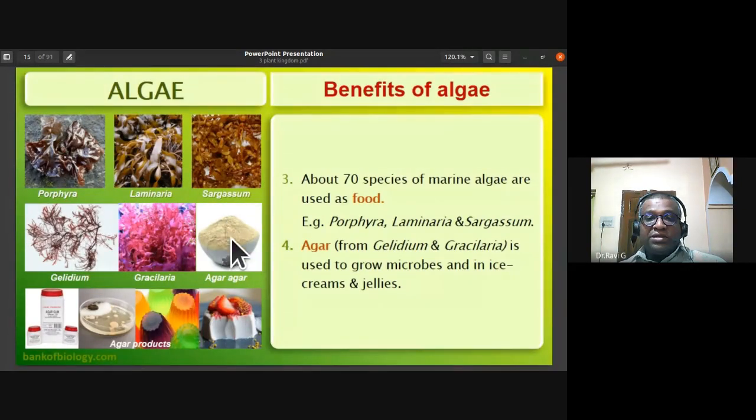This agar is utilized for the preparation of culture media, to grow microbes in microbiology labs. It is also used for preparation of ice creams, where crystallization is avoided, and for making jellies.